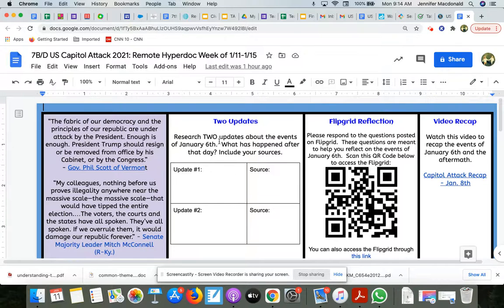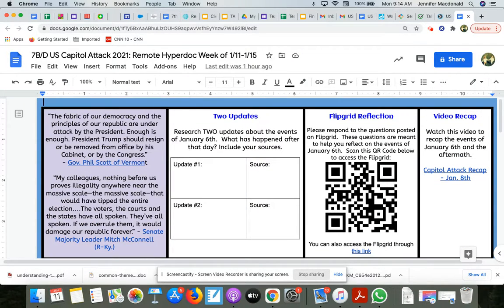From there, we want you to research 2 updates about the events of January 6th. We want to know what's happened after that day. What have been some consequences? What has transpired since then? And we want you to record those right here. But please be sure to also record where you found that update. So you want to make sure your sources are included for both of those, okay?